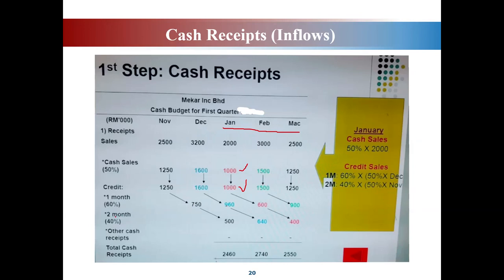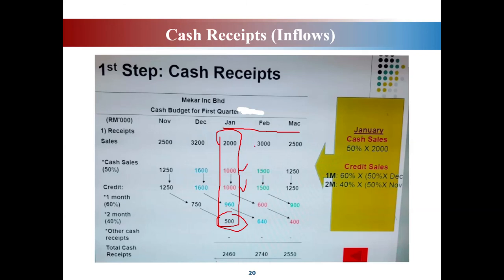Okay, the second month 40%, the balance of credit sales for November, will be paid in January, because this is our main concern, January. So how do we get this figure? It comes from the balance of credit sales 40% from November. 40% times total credit sales 1,250, you will get 500, which will be paid in January.